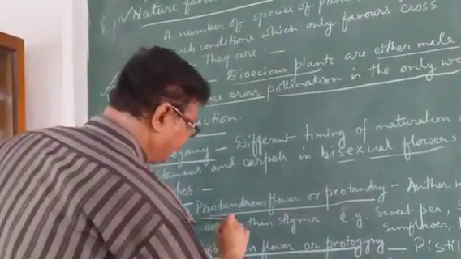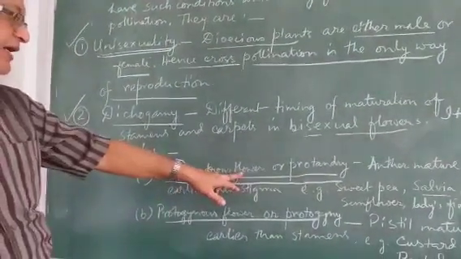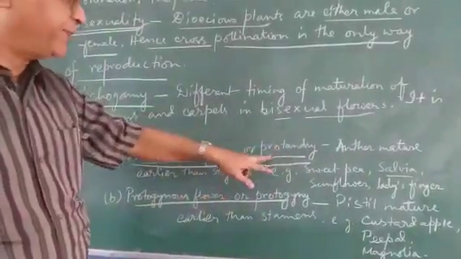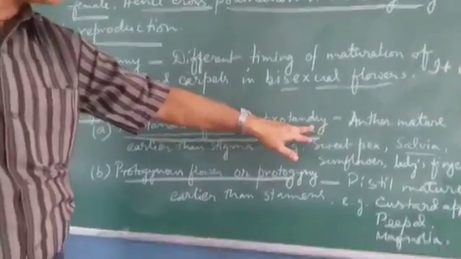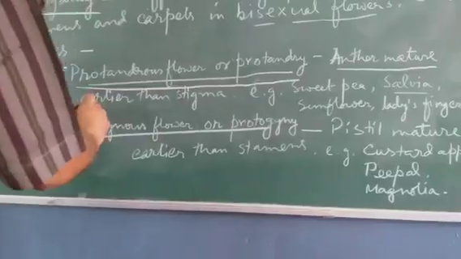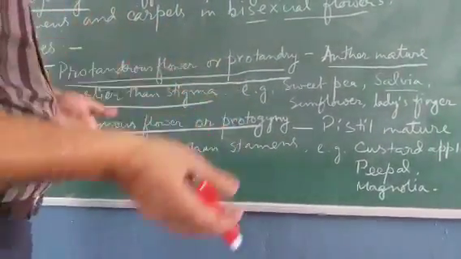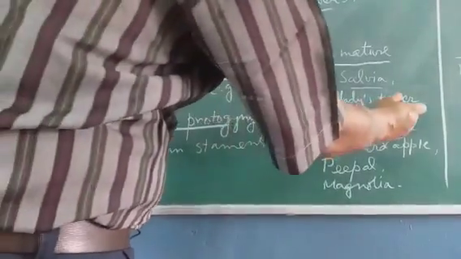One is protandry. The flowers are called protandrous flowers and the condition is called protandry. Pro means early, andry means coming from androecium, where the androecium matures first. Anthers mature earlier than the stigma. When anthers are ready, stigmas are not ready. That means there is only a chance of cross-pollination. Examples: sweet pea, salvia, sunflower, lady's finger, etc.